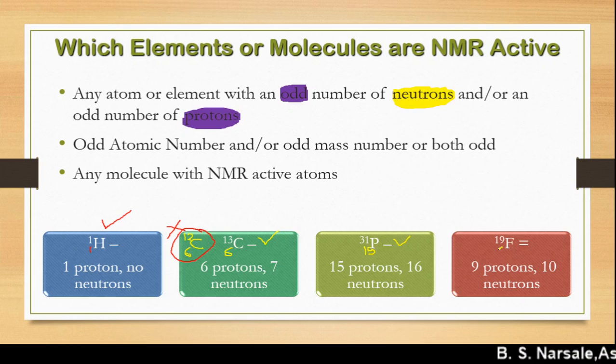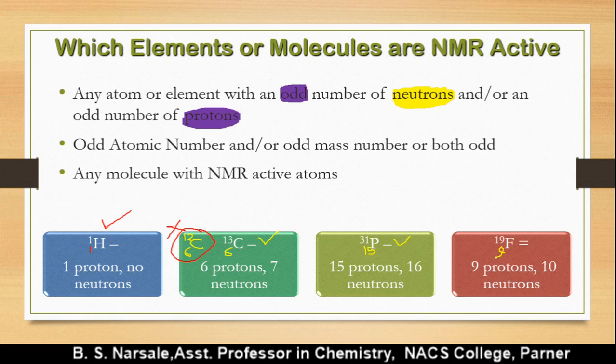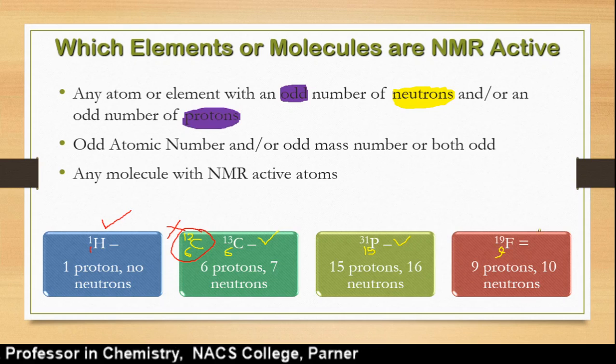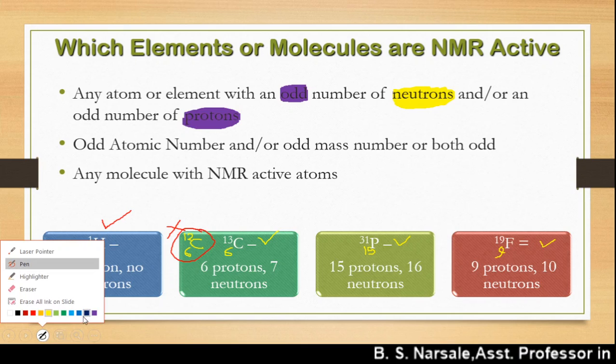And if you look at chlorine 35 (atomic number 17), this is also NMR active, because both numbers are odd. So these are active nuclei in NMR. If you look at another example, that is oxygen. Everyone knows oxygen.